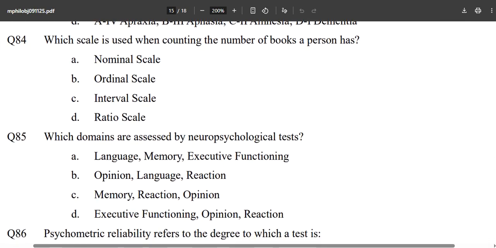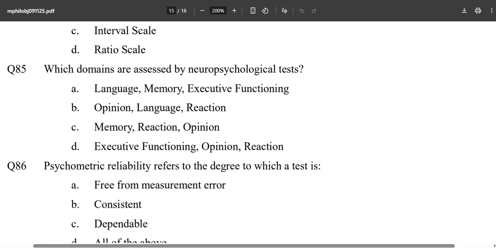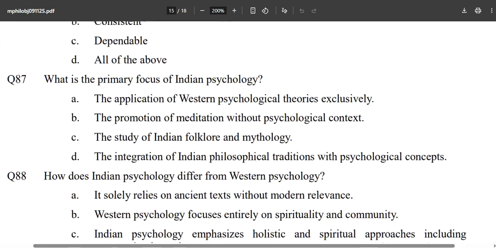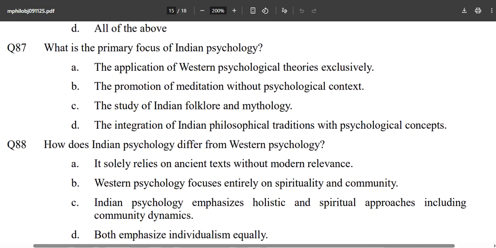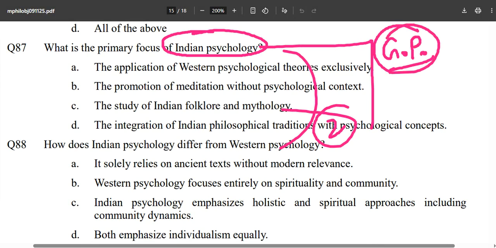Which domains are assessed by neuropsychological test? 2 questions on the same, we can say these are not so good items. What is the primary focus of Indian psychology? From where is this coming? It is nowhere mentioned in your syllabus. Maybe they have included it in the general psychology portion. This is the only way they can ask about your Indian psychology. They have included this thing.